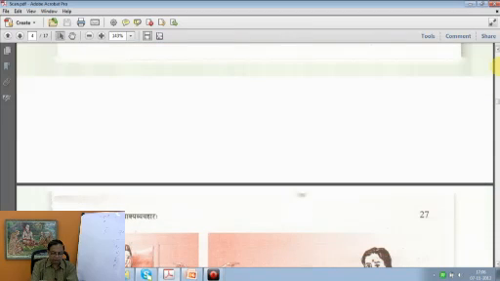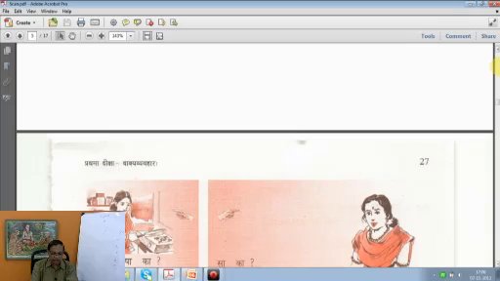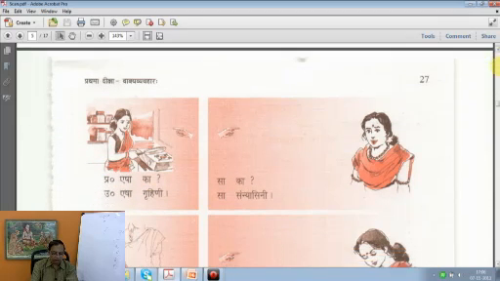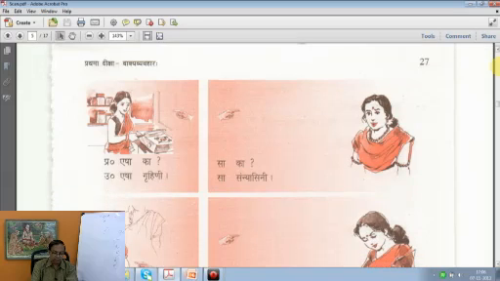And further on page 27, we have some more practice. 8 pictures are given with these interrogative pronouns. Esha ka, who is this lady? Esha gruhini, she is a homemaker. Gruhini means homemaker or a housewife. Otherwise we say this is a housewife. Sa ka, who is that lady? Sa sannyasini, she is a renounced woman.